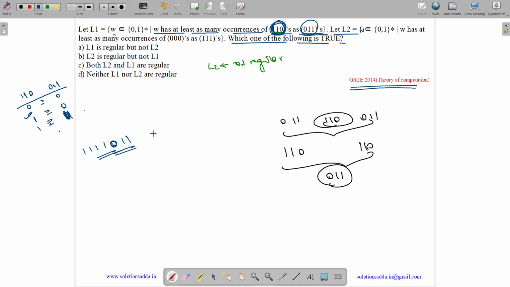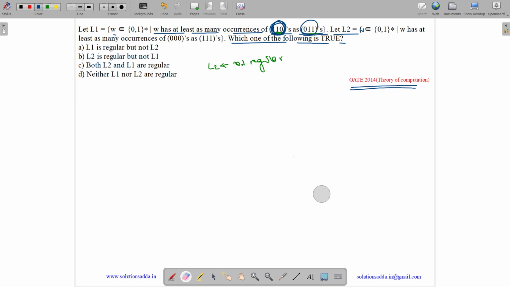Now if you still try to increase 011, then you get 2011, but we studied condition 2. If we have 2011, then we will also have a 110. So the count will remain greater than or equal to 2. This condition will be satisfied when our string starts with 11. So if our string starts with 11, we will always have more 110s than 011s.